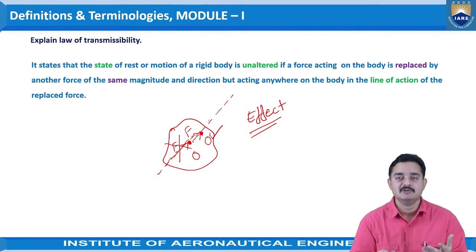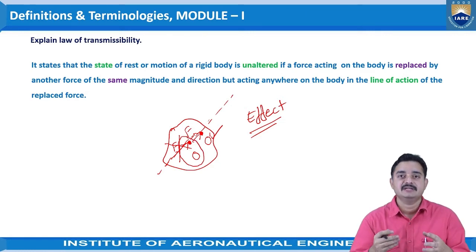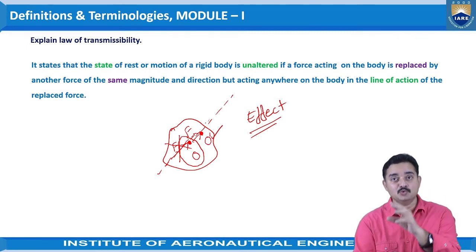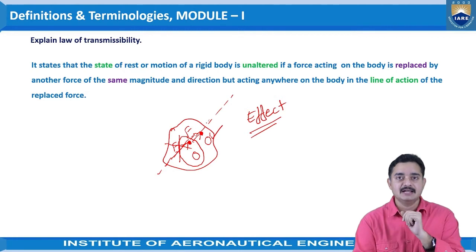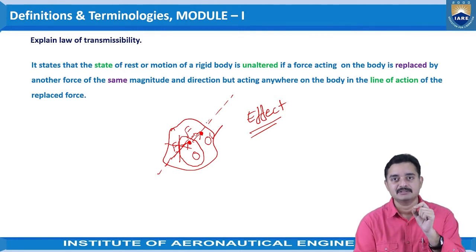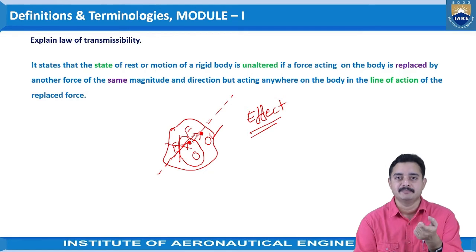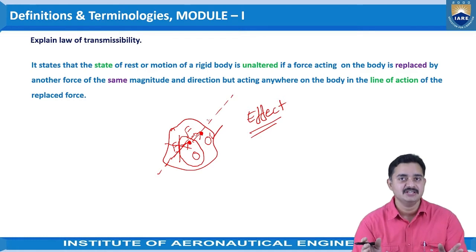What is the meaning of the effect here? For example, the force F is applied initially at point O, right? Let us understand that it has got some deformation of 2 mm. Let us say the deformation of 2 mm has happened because of the application of this force F at point O. Then if we replace this F to the new point, that is O dash, then also the deformation will happen with the same magnitude, that is 2 mm. Similar deformation will happen. There won't be any change in the effect.